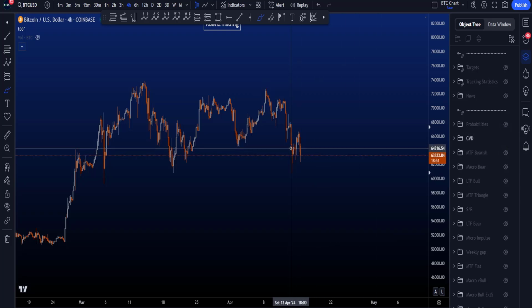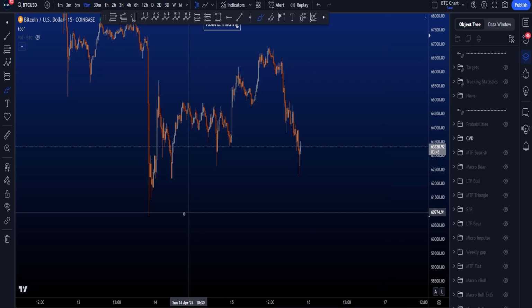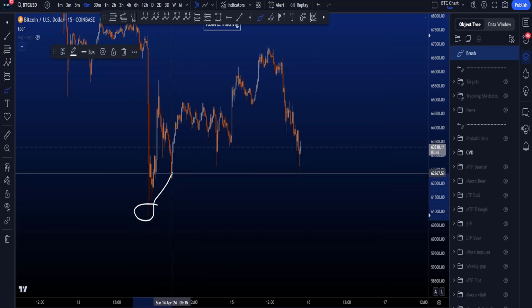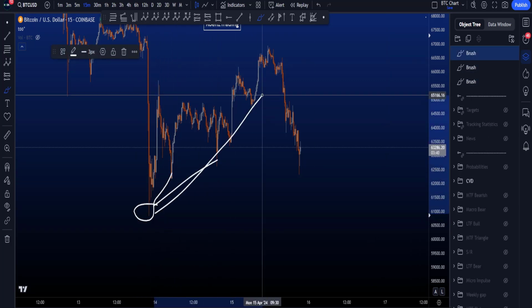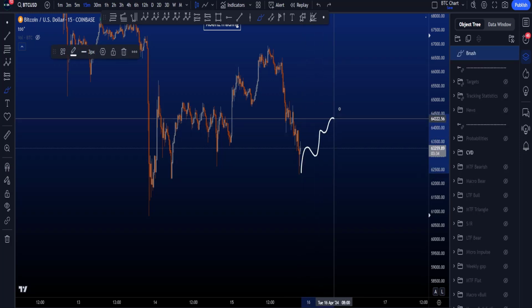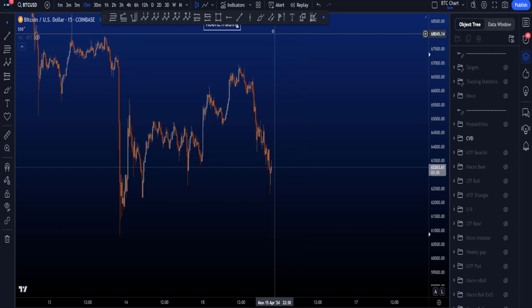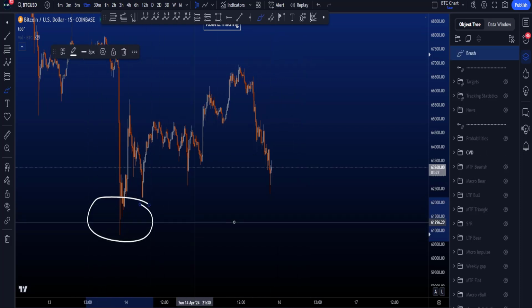From a CVD perspective, there is not too much going on at the moment. Of course, if you go to the 50-minute, you will see bullish CVD divergences here, even though this low already had bullish CVD here, bullish CVD here, and even bullish CVD there. So I would prefer to look for local strength. Give me a range here, give me a bit of a bounce, and then a retracement and some local bullish CVD divergences. That is much more interesting than what we see with the low over here.